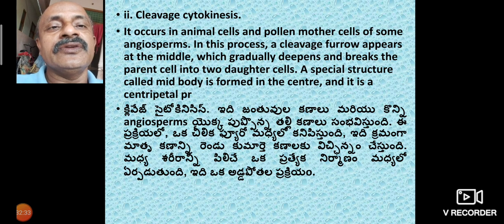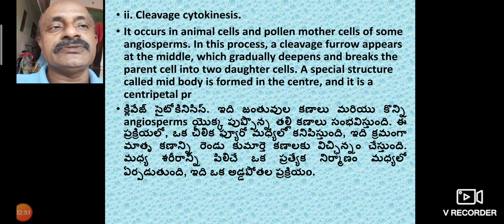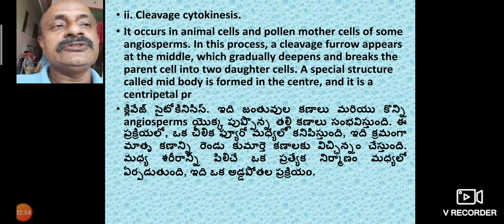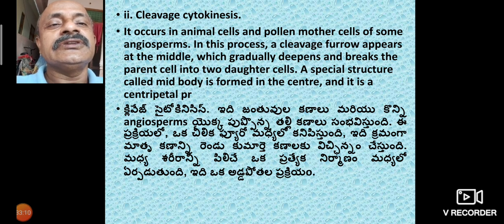The other method is called cleavage. It occurs in animal cells and pollen mother cells. In this process, cleavage furrows appear. Furrows mean grooves inside the cell, and the cell divides into two parts. Furrows appear at the middle, gradually deepen and break the parent cell into two daughter cells. A special structure called a mid-body is formed at the center.